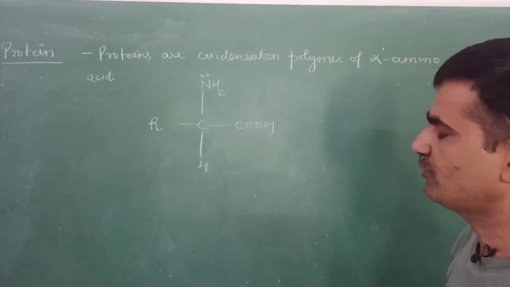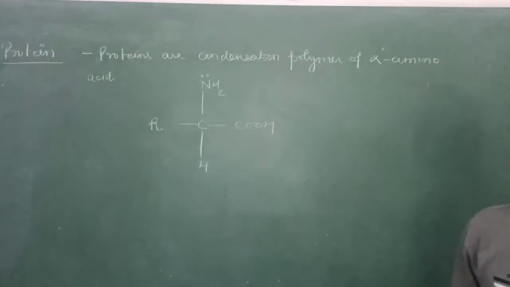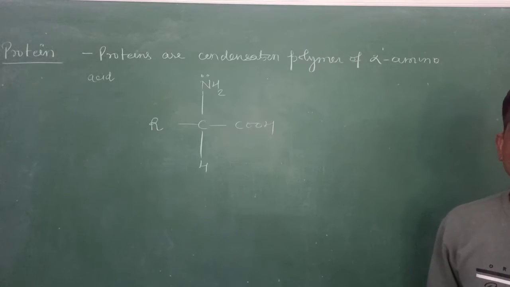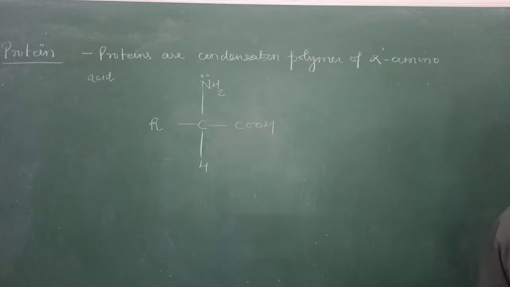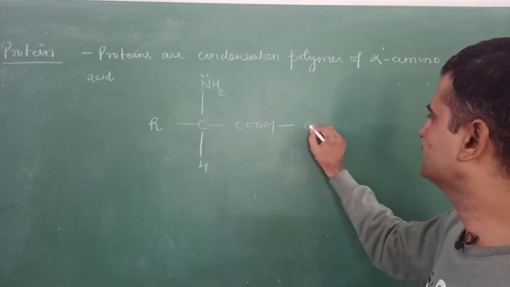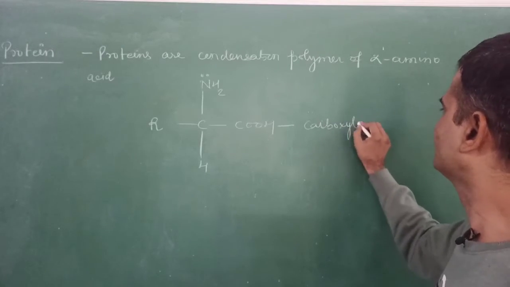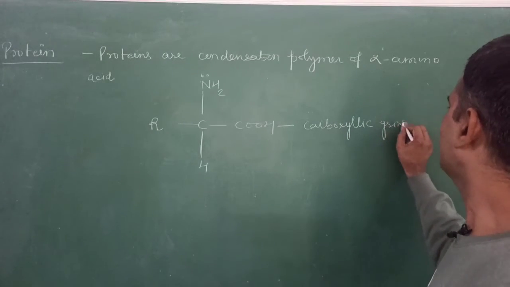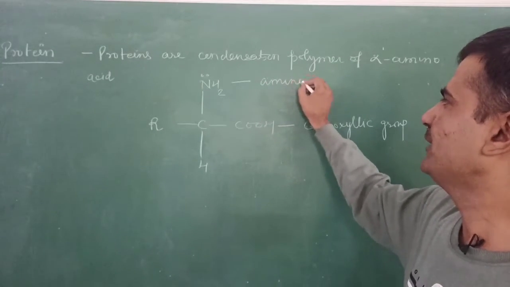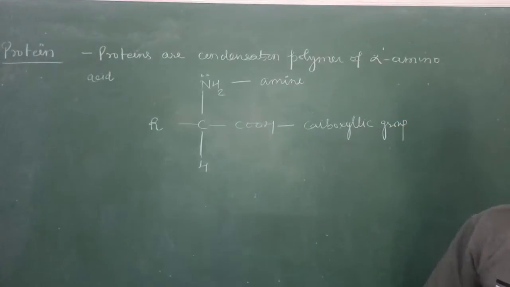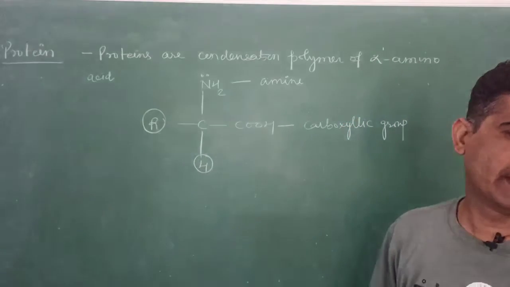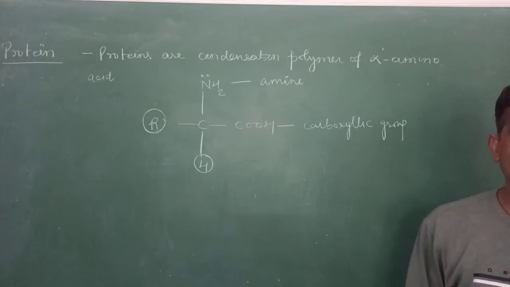Actually it is a chiral molecule that changes the plane of plane polarized light. It means it is an optically active substance. This carbon is the chiral carbon, and this is the acidic group known as the carboxylic group, and it is acidic in nature. And this is the amino group, amines, and this is basic in nature, and this is the alkyl group, and this is a hydrogen atom joined to this carbon.